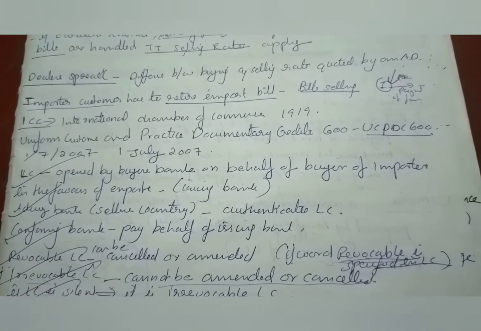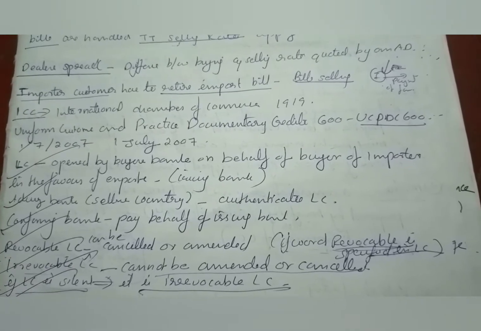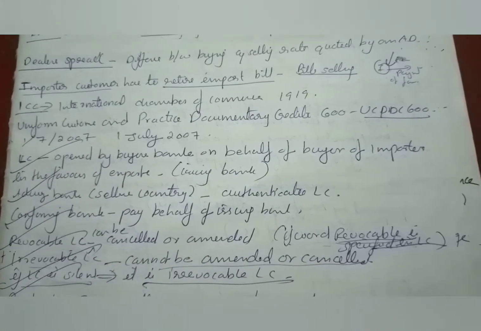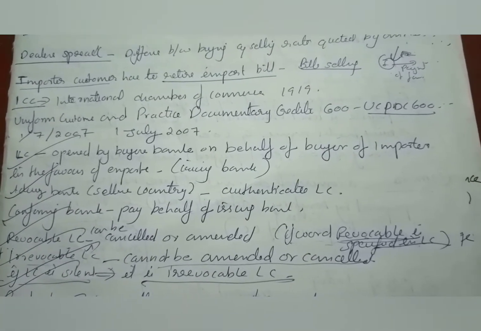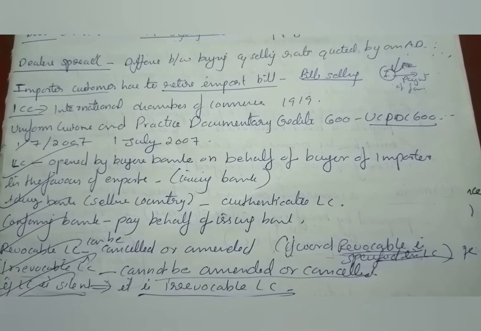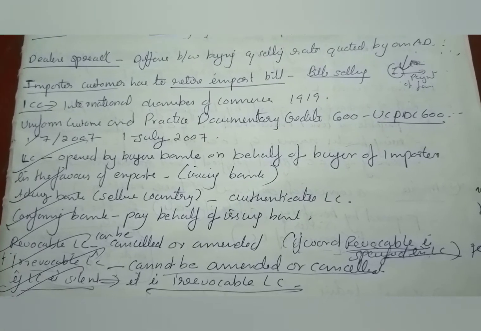ICC, the International Chamber of Commerce, came into existence in 1919. Uniform Customs and Practice for Documentary Credit 600 is UCPDC 600, under which the LC comes. It came into effect on 1/7/2007.